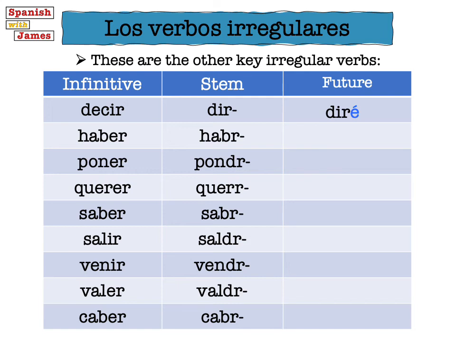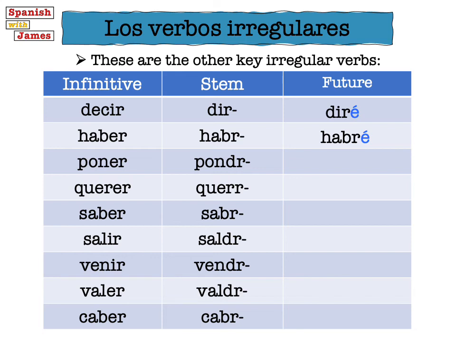This one goes to habré, so it just loses the E. So habré is I will have. Then you use a past participle, like comido. So if you say habré comido, it means I will have eaten. And that's a completely different tense then. That's what we call the future perfect tense.